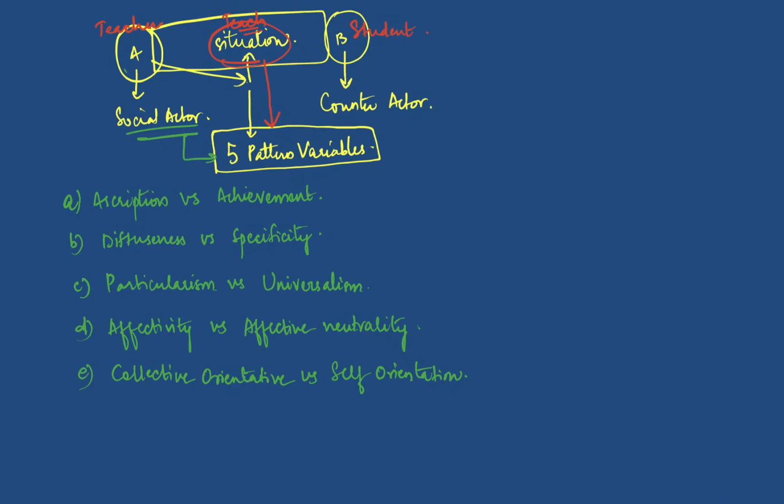Only when A understands what he has to do in this particular situation using these five pattern variables will he be able to behave in it.